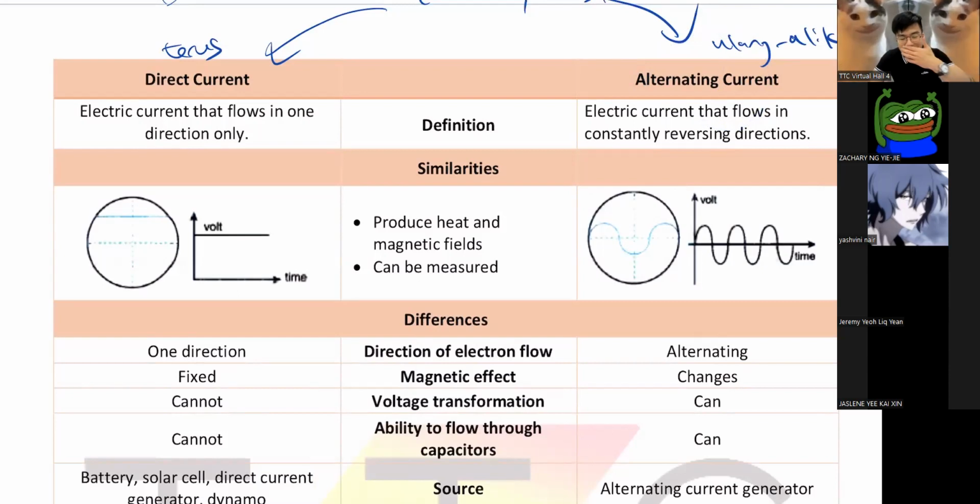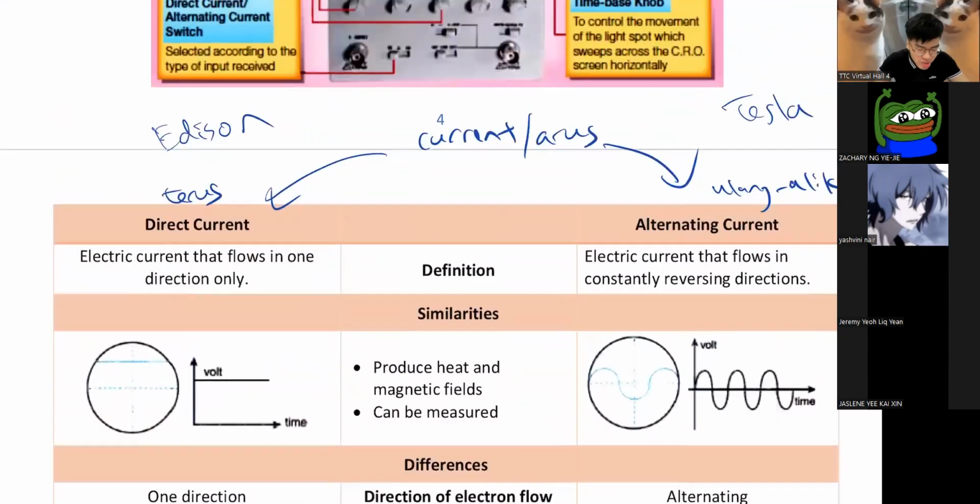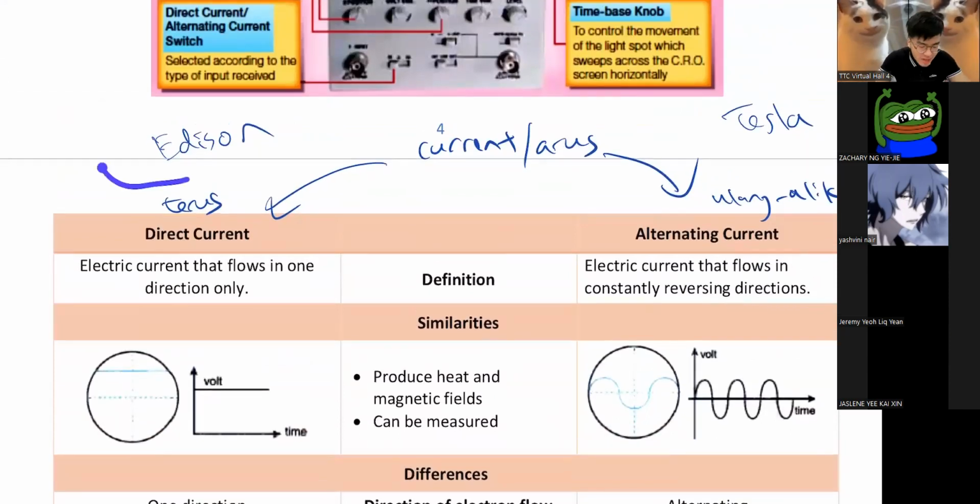So the Edison that you learn about in your primary school, guys, I'm sure you learned that Edison is the inventor of the light bulb, the greatest scientist ever. What kind of bullshit is that? Guys, Edison is a freaking fraud. He's a major asshole. He is the reason why Tesla died poor. He tried his best to sabotage AC.